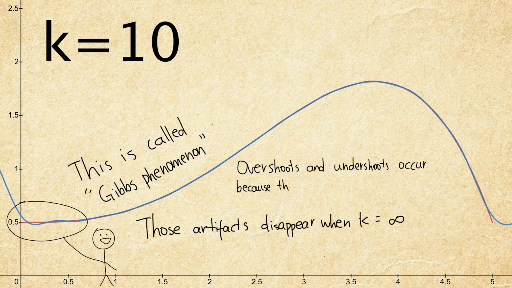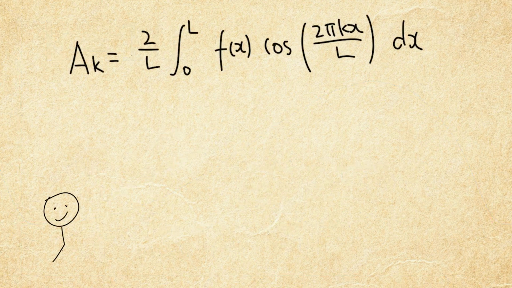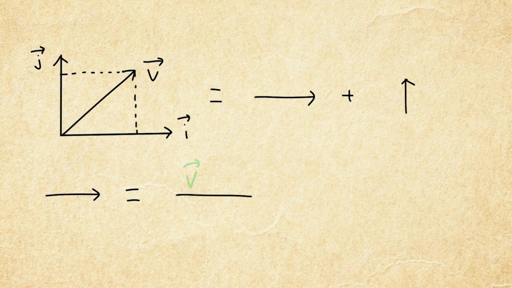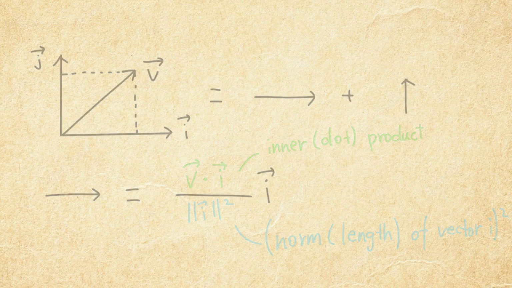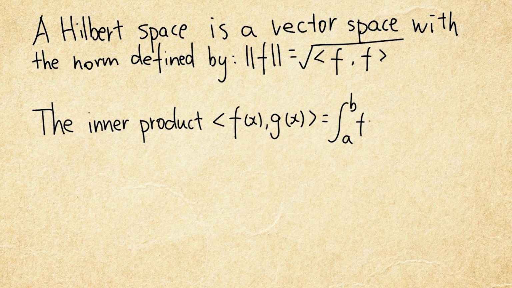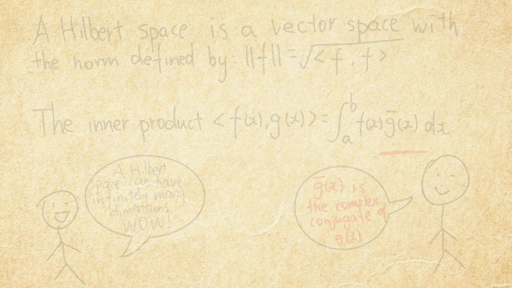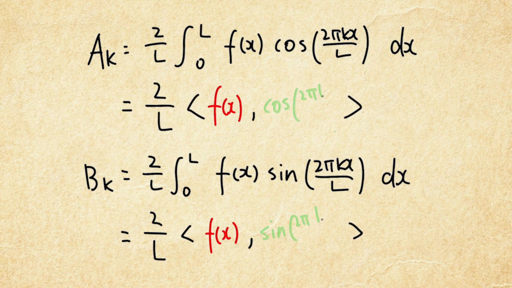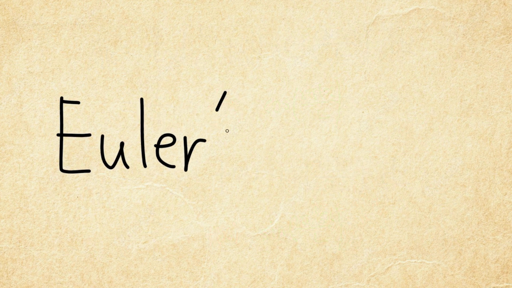The most important parts of the Fourier series are those coefficients a_k and b_k. Similar to how a vector could be decomposed into two perpendicular vectors using projection, those coefficients are computed by normalizing the inner product in Hilbert space between f(x) and a sinusoidal function of a specific frequency.